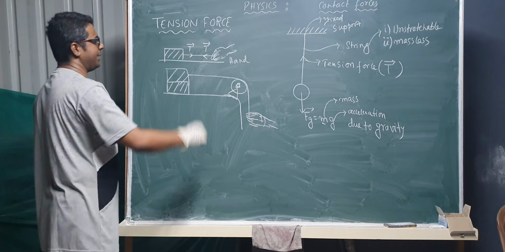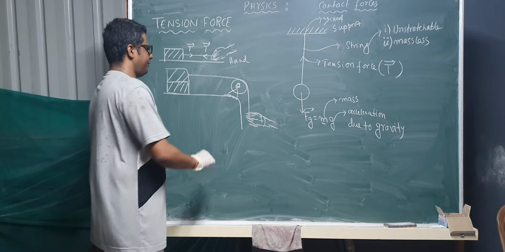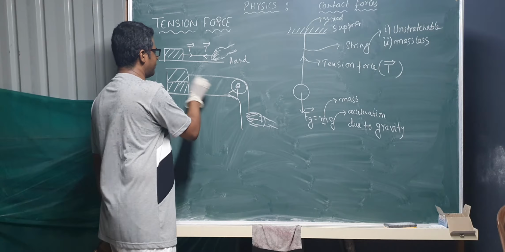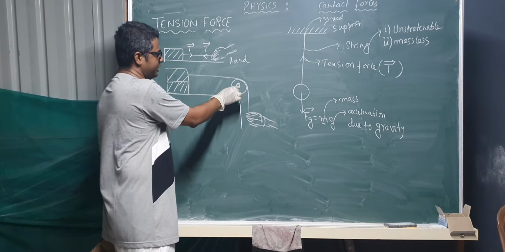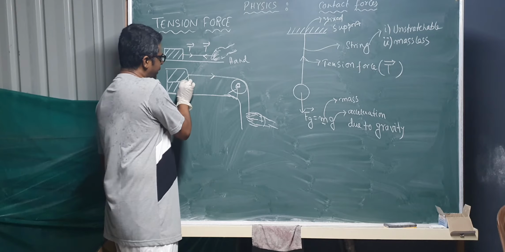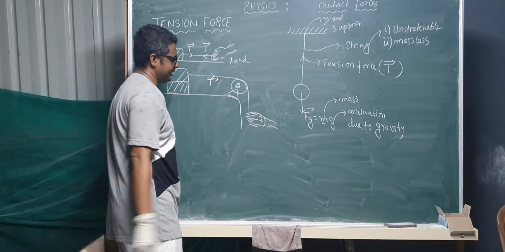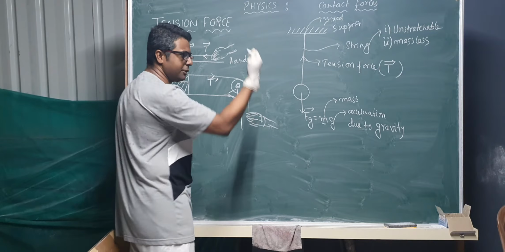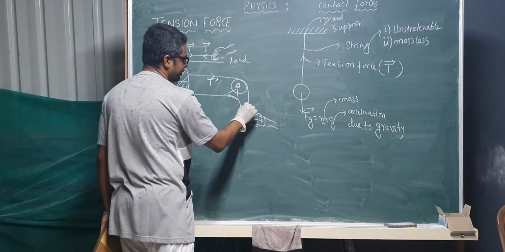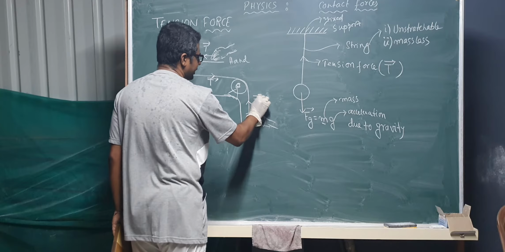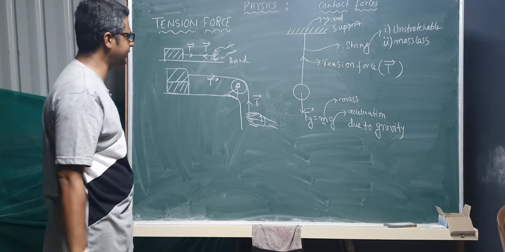So I am pulling it by my hand. Very important: here there is a fixed support, so this mass is attached to the fixed support. Tension force is always from body to support, T, like this. Here too, because you are giving some force, this is a mass, from body to support, T. This is tension force.